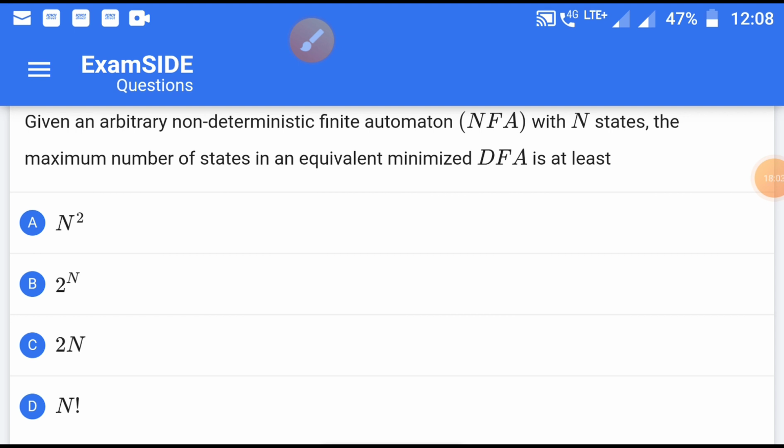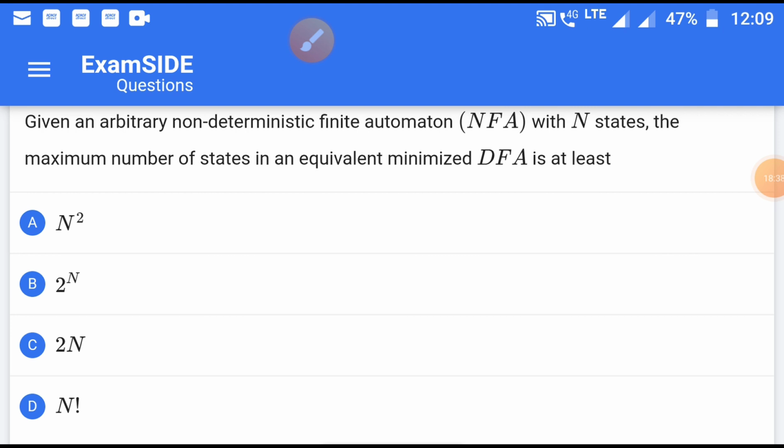Its equivalent DFA will definitely have more than n states at most, but when we go for minimization, maybe some states will be reduced. So if we think about their subset nature, where it is transiting as the next state, then definitely this will have 2 to the power n different states.